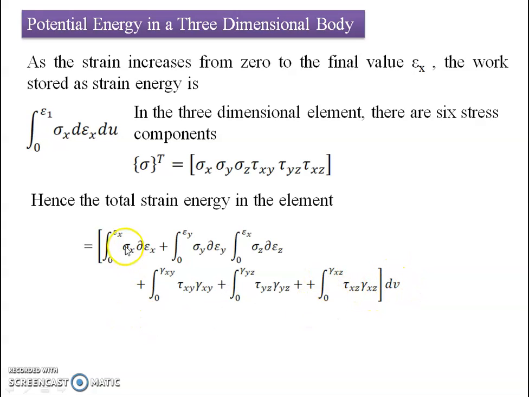We have to integrate with reference to the maximum value: 0 to epsilon x for the normal strain in the x direction, 0 to epsilon y for the normal strain in the y direction, and 0 to epsilon z for the normal strain in the z direction. Here 0 to gamma xy for the shearing strain, and 0 to gamma yz and gamma xz for the shearing strain along the yz plane and xz plane respectively.